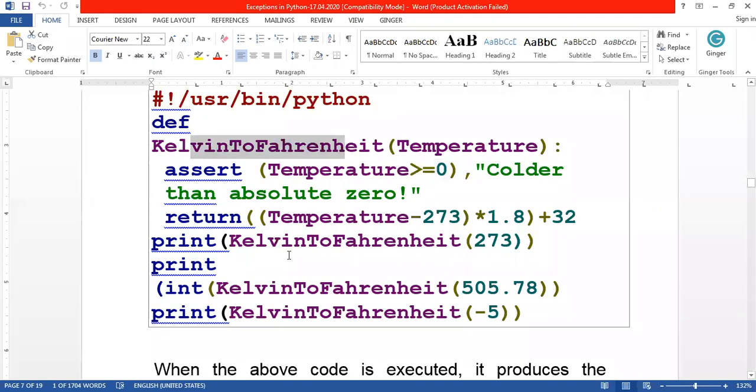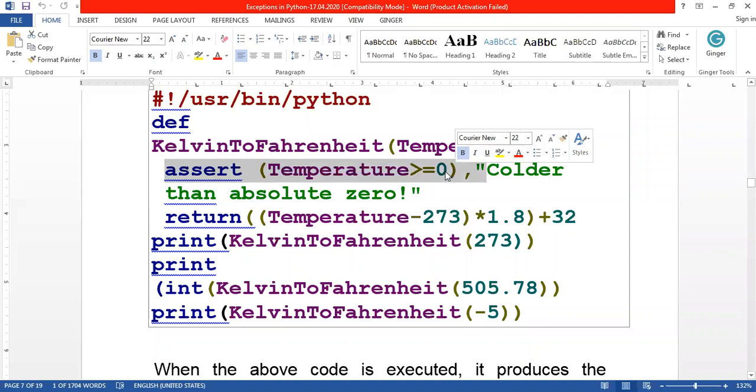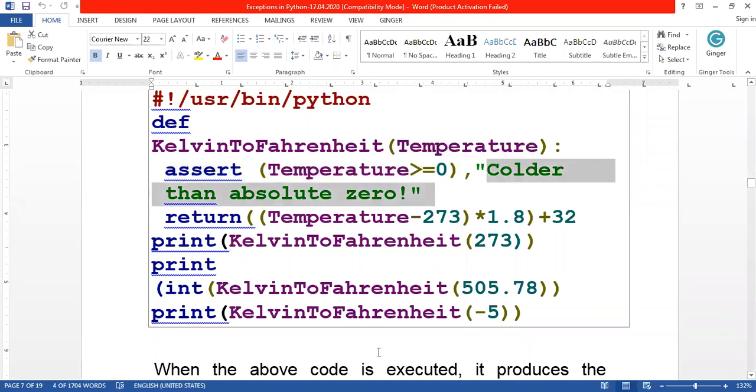So based on a certain condition, whether it is true or false, if the particular code has to be executed, you have to use assert. This assert has a condition as a parameter. If the condition is true, it will execute the code. If the condition is false, it will throw the user an error message. So in this case, what error message is thrown? Colder than absolute 0. This error message is thrown to the user.